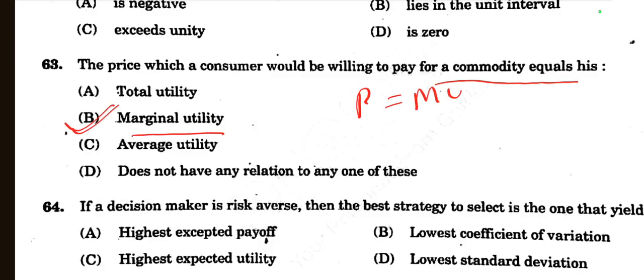So option B is the right choice, because the price a consumer is willing to pay typically corresponds to the marginal utility they derive from it, which is the additional satisfaction gained from consuming one more unit of the good. So price is related with or equal to marginal utility. So option B is the right choice.